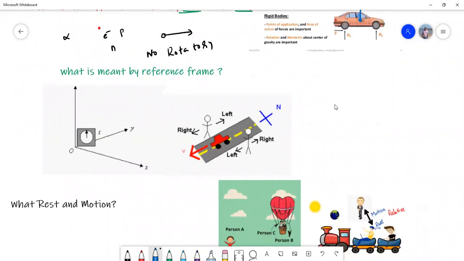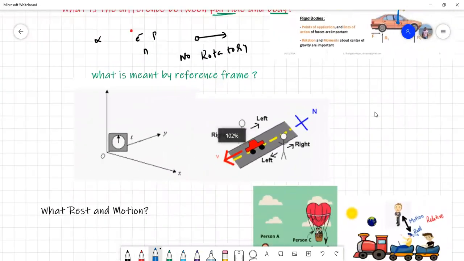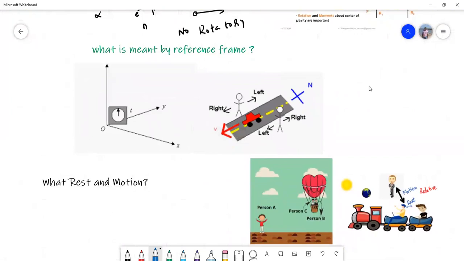If you want to understand kinematics further, we should understand what is meant by reference frame. This is a very important thing. What is the reference frame all about? Suppose somebody asks you where you are. I'll say I am at my house. So I am taking the house as a reference. Or if I call my friend and ask him, where are you? He'll say, I'm in the shopping mall, or he'll say, I'm at Beach Road. See, without taking a reference, we cannot describe.